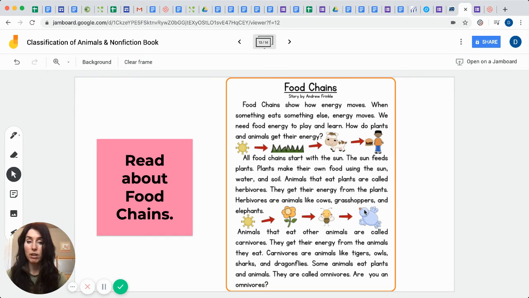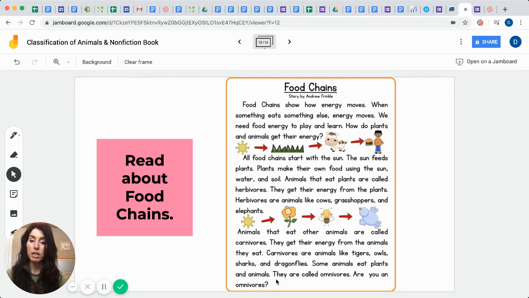And that bird now is sustained, and it has the energy it needs to fly and feed its young until it gets eaten, maybe by a fox or by some other animal. And then that energy is converted to the next animal and the next animal, unless you are the animal that's highest on the food chain. Animals that eat other animals are called what? Carnivores. They get their energy from the animals they eat. Carnivores are animals like tigers, owls, sharks, and dragonflies.